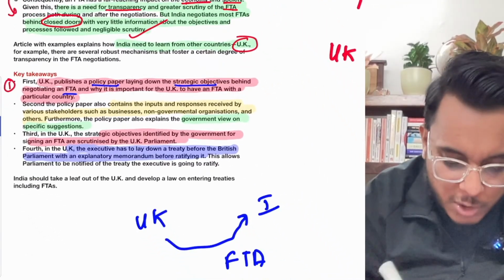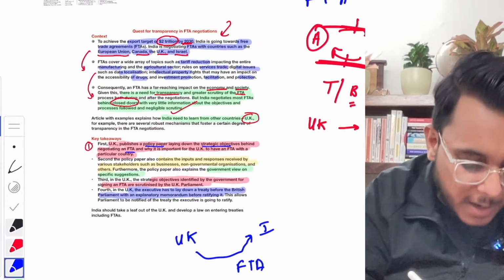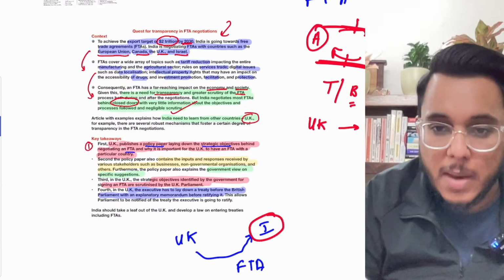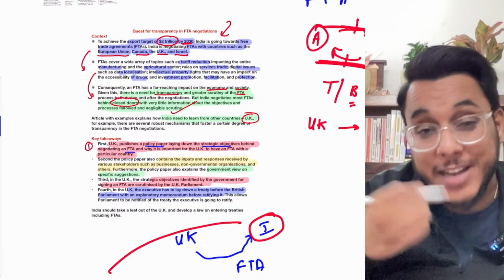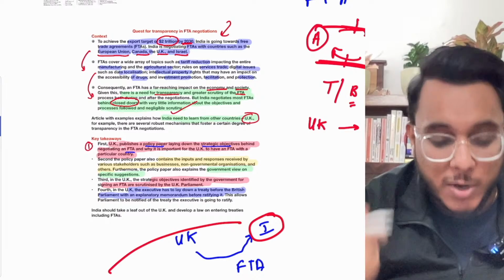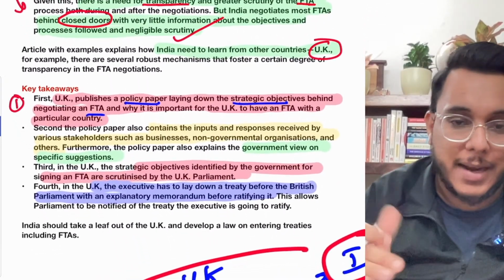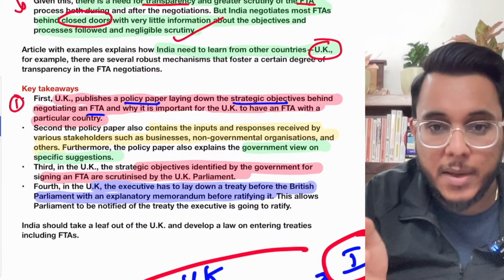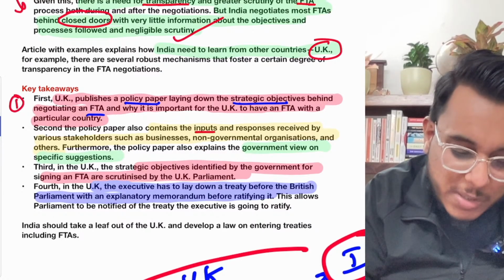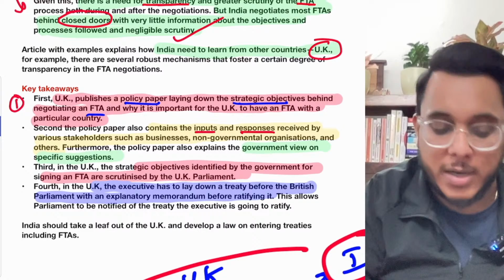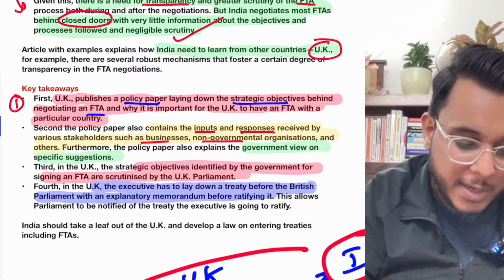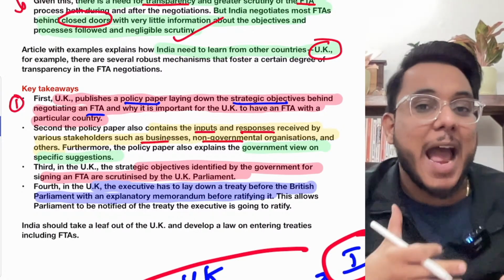So if the UK wants to sign an FTA with India, the UK has to lay down a policy paper on the logic of pursuing the FTA and how the UK will benefit. Second, this policy paper should also contain the inputs and responses received from stakeholders such as business, non-governmental organizations and others. What they have to say.